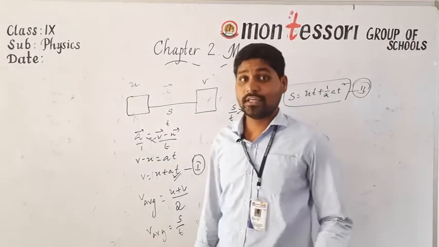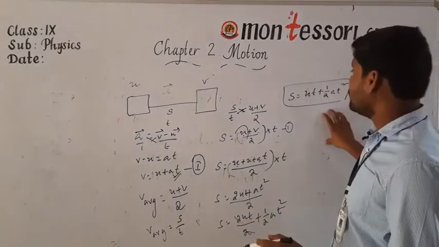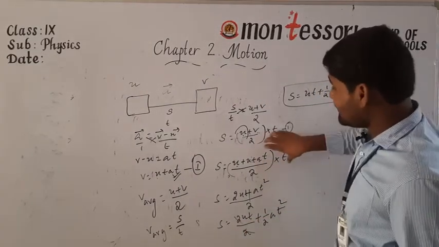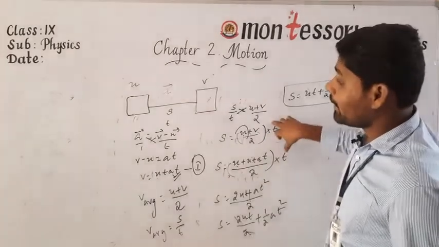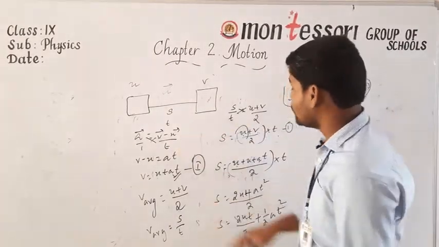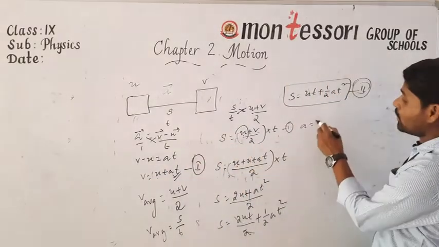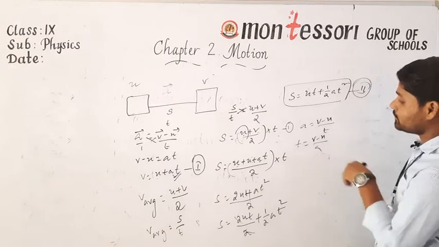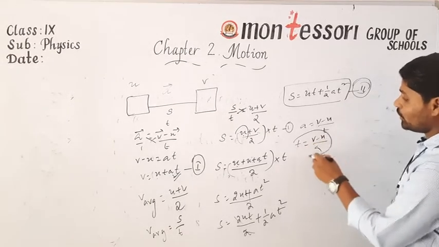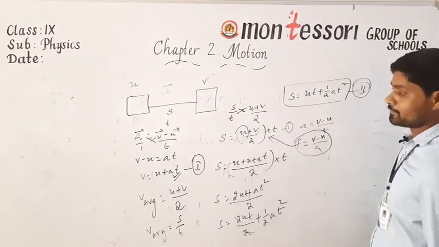In order to find the third equation of motion, v square minus u square is equal to 2as, what do we have to do here? In the equation, we have to replace t by (v minus u) by a. As you know well, from a is equal to (v minus u) by t, t is equal to (v minus u) by a. So substitute this t value in the equation.